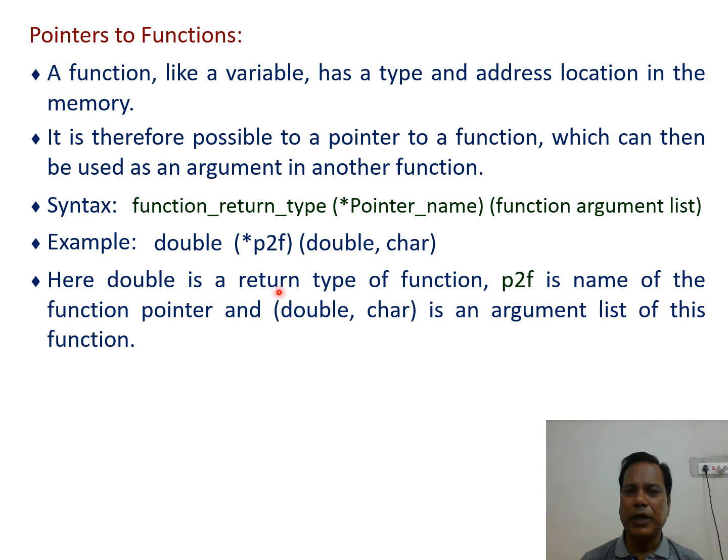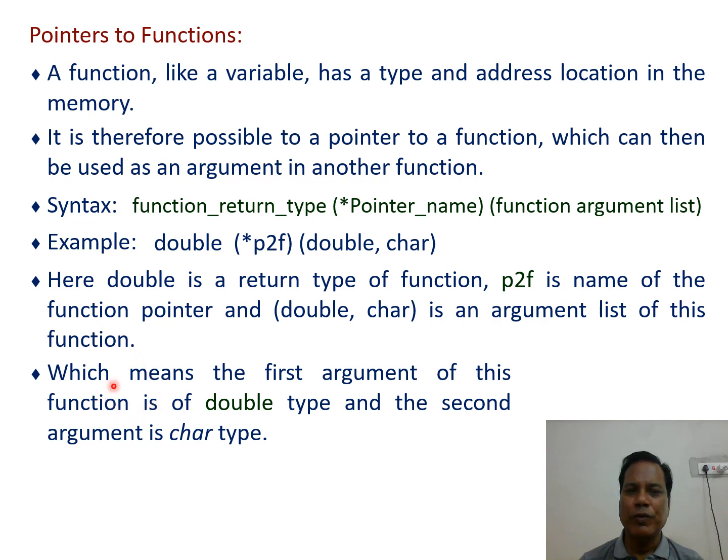Here double is the return type of the function. p2f is the name of the function pointer, and double comma character is the argument list of this function, which means the first argument of this function is of double type and the second argument is character type.